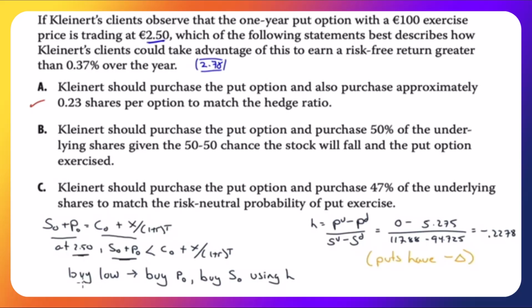And the rule of arbitrage: buy low, sell high. So we'll buy the low side. We're going to buy the put, and we're going to buy the stock. But we can't just buy the stock. We're going to have to figure out in what proportion we buy it. We need a hedge ratio. So we'll calculate H. Remember, we did this on the previous screen.